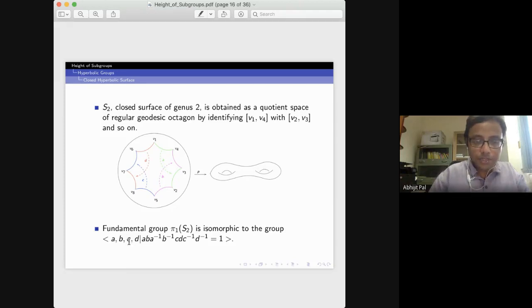Okay, and what is the fundamental group of this genus 2 surface? It is the group generated by A, B, C, D, where the relation is the product of these commutators equals 1. Okay, so this is a 1-relator group.